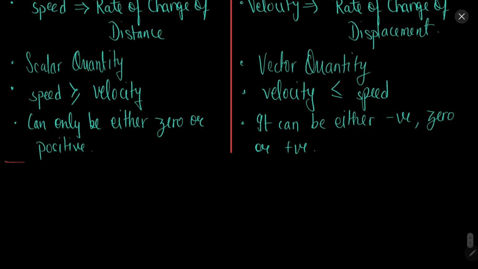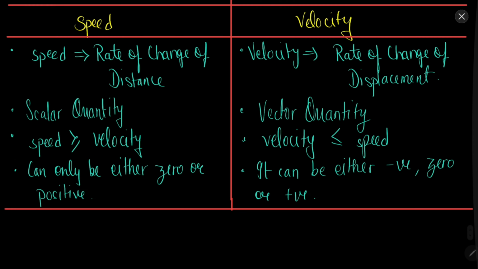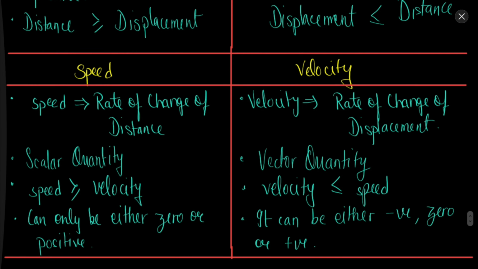So these are quite similar differences as distance and displacement. So speed and distance are scalar, and displacement and velocity are vector quantities.